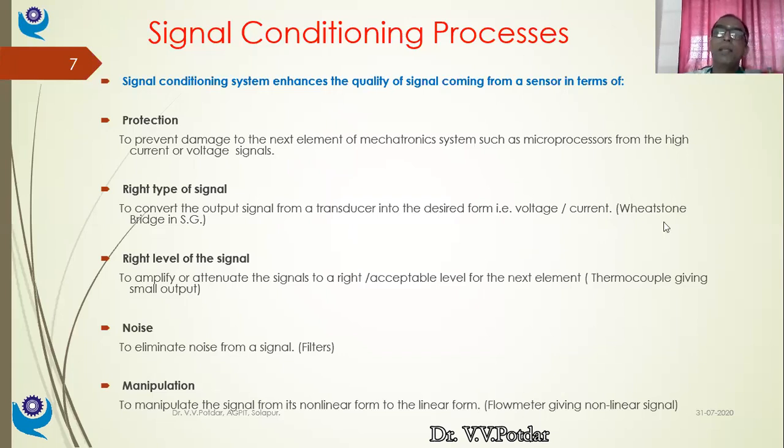Just we have seen this Wheatstone bridge in a strain gauge. Okay, a strain gauge is my sensor transducer. So you remember what the strain gauges do? The strain or change in length is converted into resistance change. Can this resistance change be directly used for my display of strain?